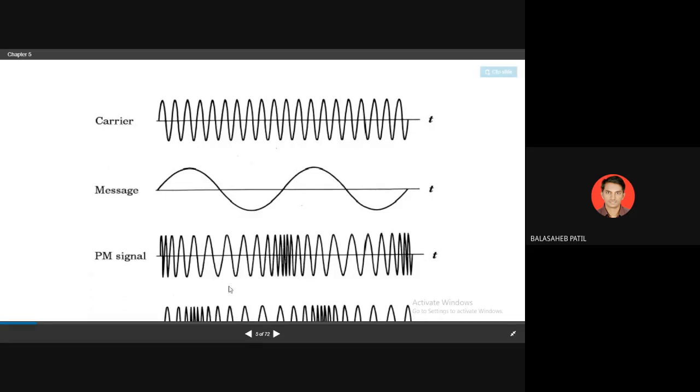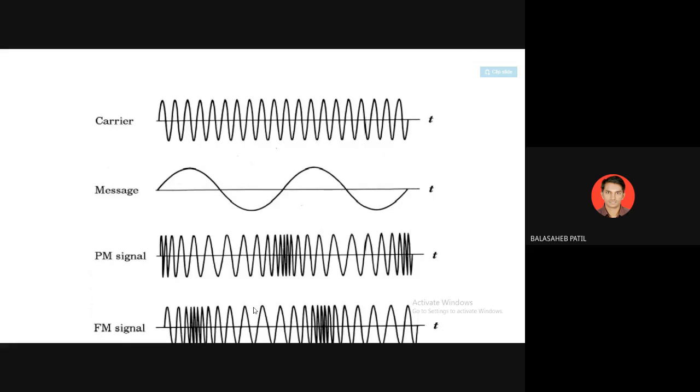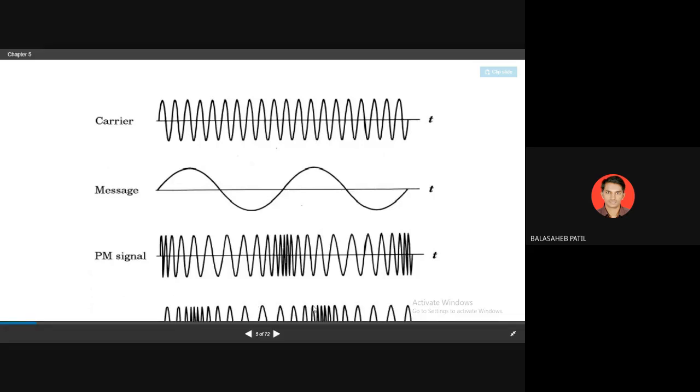This is the phase modulation, you can see the lower diagram. This is the frequency modulation, FM, where this point will give the maximum deviation, and at this point you are getting the minimum deviation. Yes, so here you are getting the plus delta, here the minus delta, right? So whenever the maximum signal is there, maximum deviation is there; minimum signal, minimum deviation.